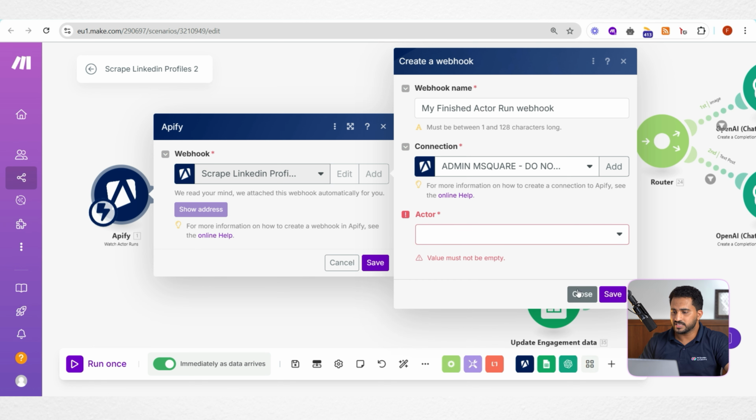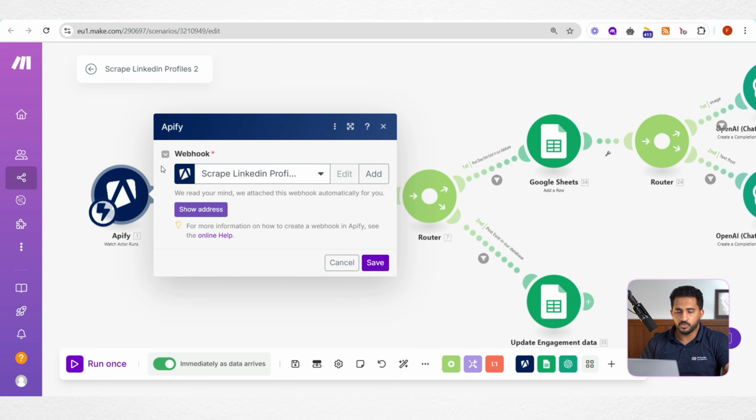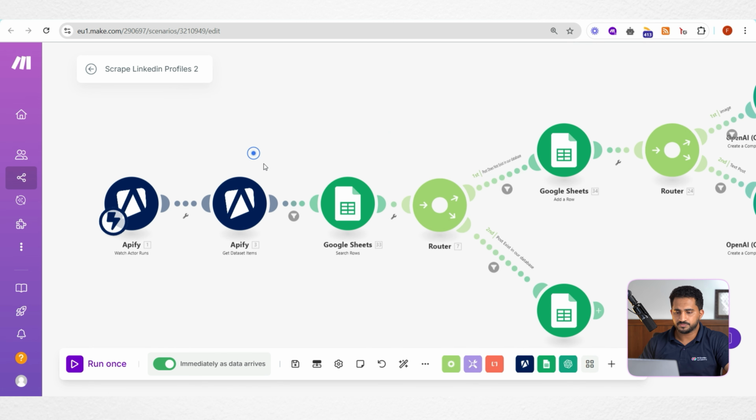That's all. Then you can click save. Then this webhook module will be set up. And the second one, we are using API's get dataset items. Here you can see we already have a connection there.